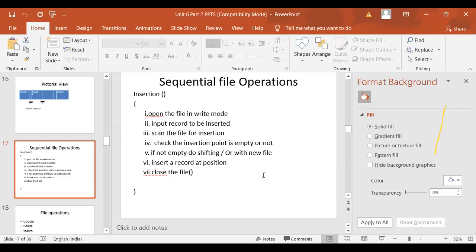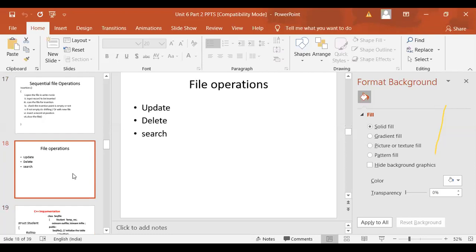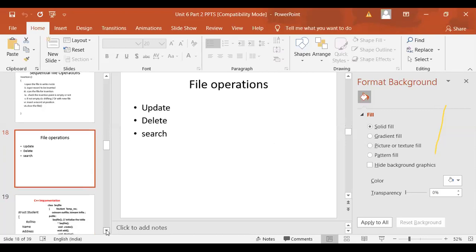Insert the newly inserted records in a new file, then copy that new file back to the original file, overwrite it, and then close the file. Is this clear? And for update, delete and search, the operations will be the same as what we have already done for the normal sequential file, which you are right now doing in your assignment. Is this clear?